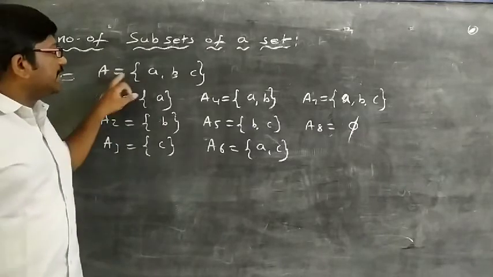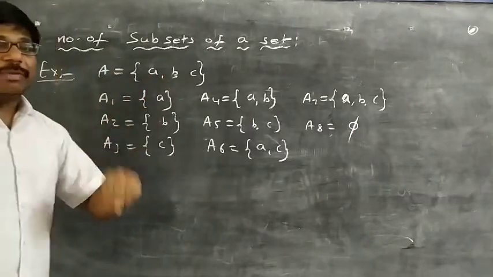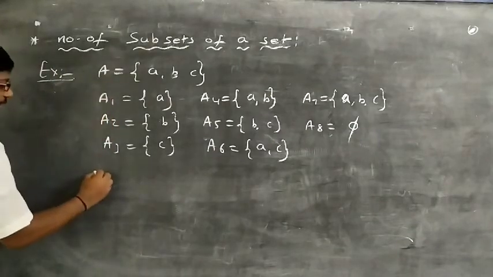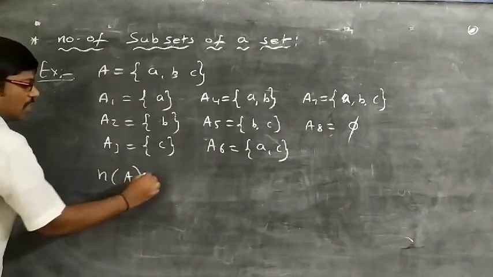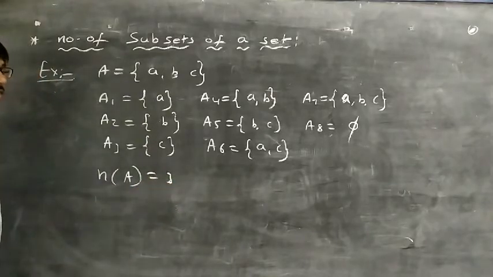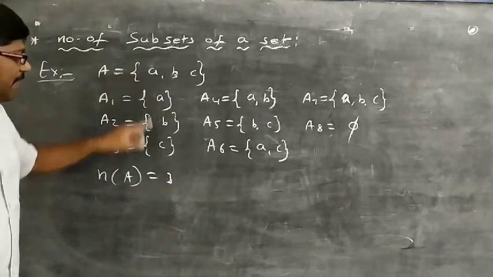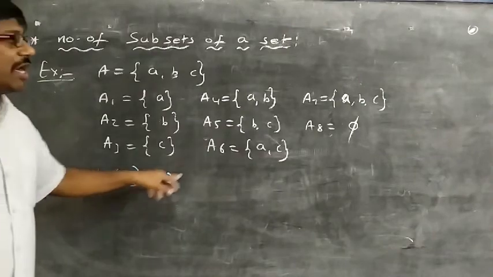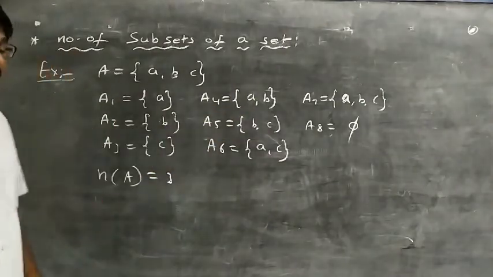So how many elements are in set A? There are 3 elements. So the number of elements, n of A, the cardinal number of set A, is 3. So if a set has 3 elements, then how many subsets? We got a total of 8 subsets.